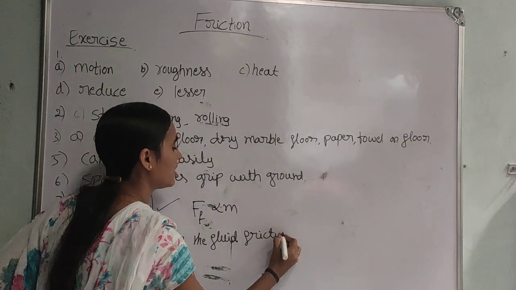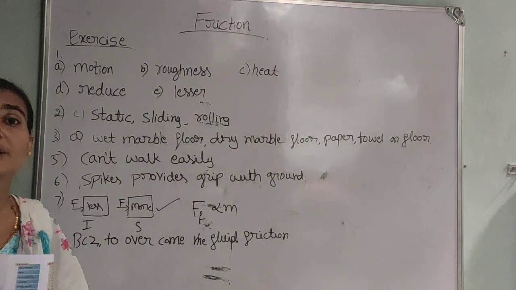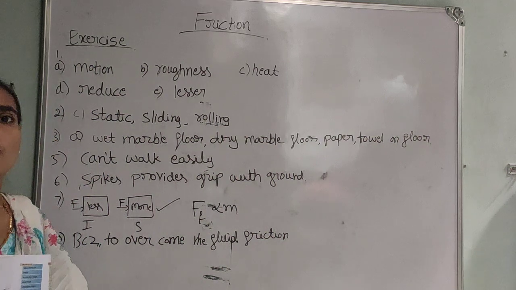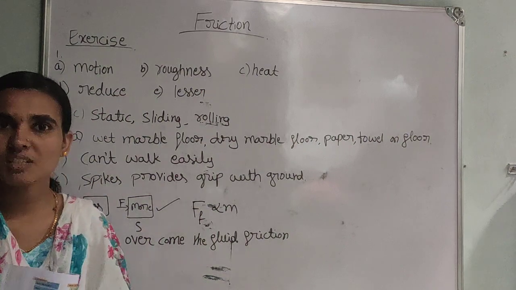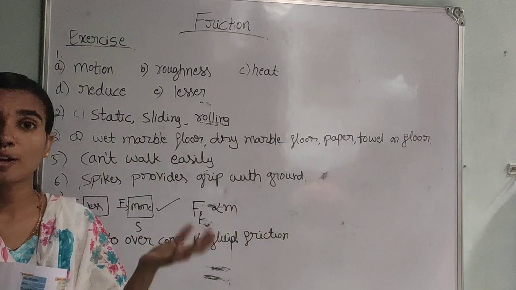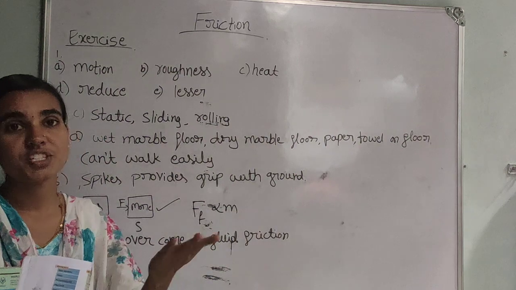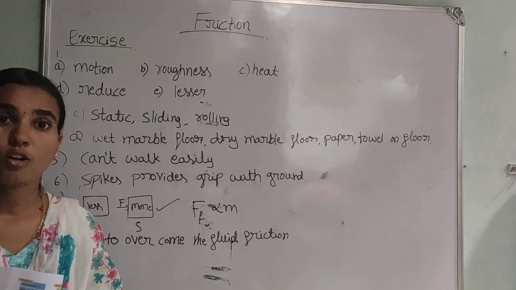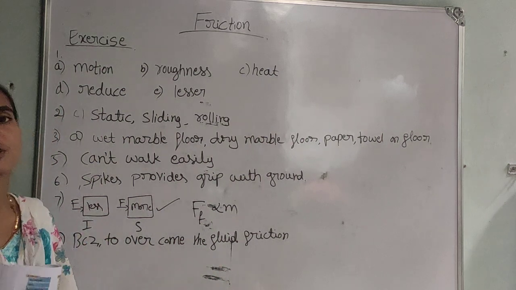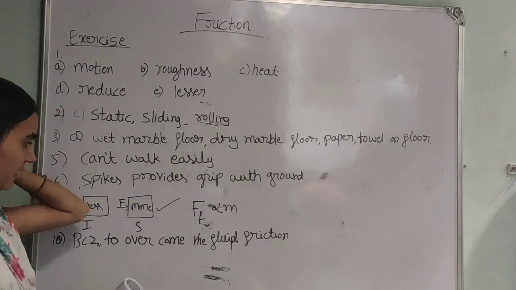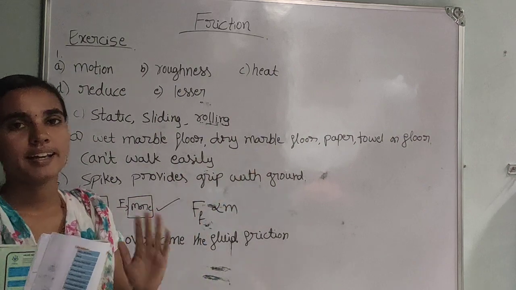We know that fluid friction is nothing but the friction offered by liquids and gases, which we call fluid friction. So in liquid we have the shape of the boat, like fishes, and in air, that means gas, we have the shape of the jet, aeroplanes, and the shape of birds. Why? To overcome the fluid friction offered by gas and water or liquid. To overcome the fluid friction, we have different shapes of vehicles, and we can observe this in the case of water and air.